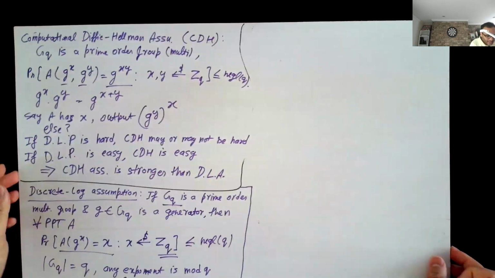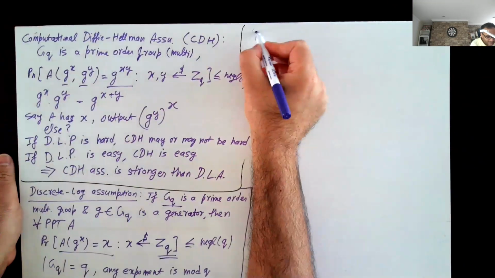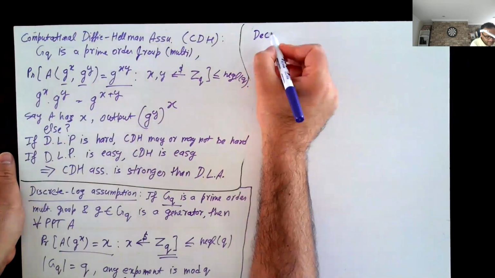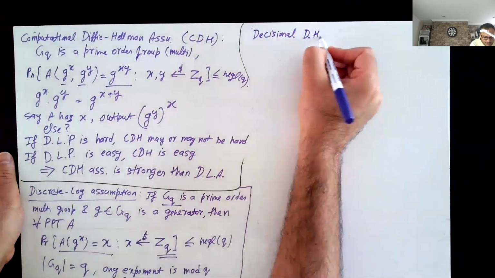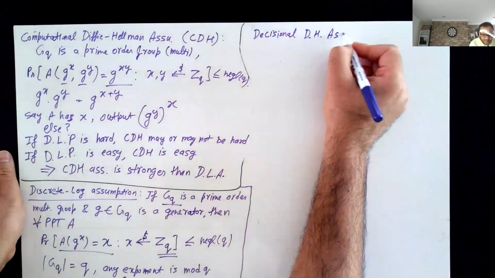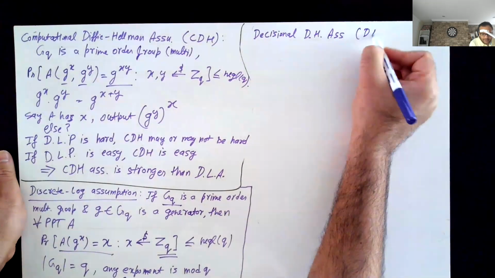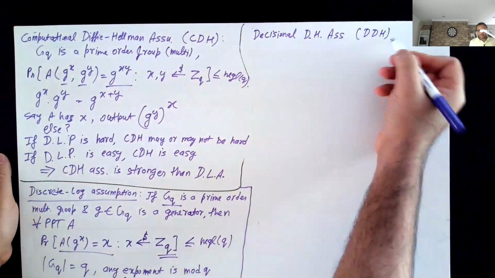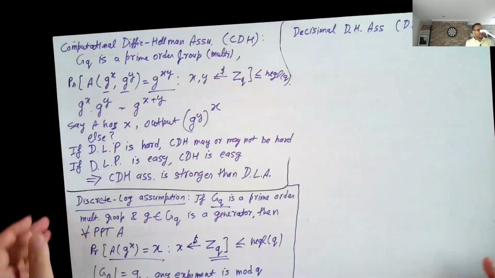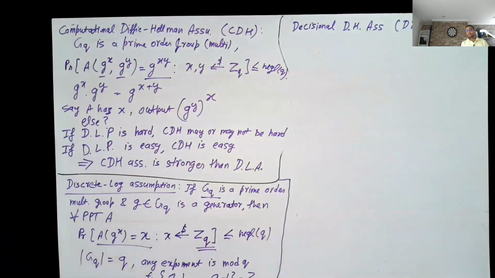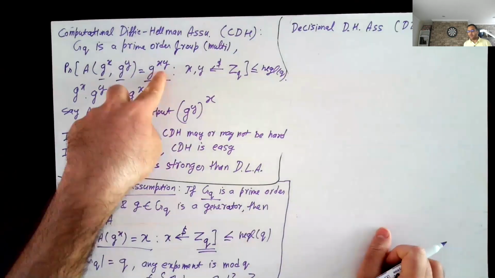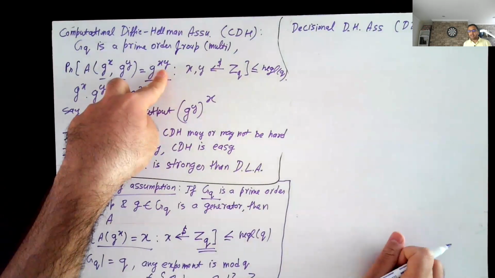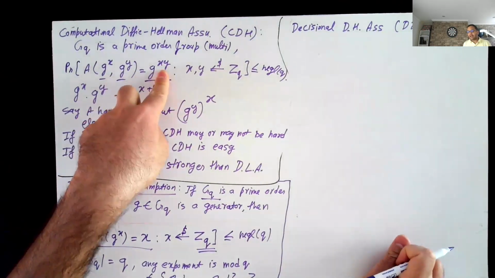Then finally, we will look at the decisional Diffie-Hellman problem. The decisional Diffie-Hellman assumption is also called the DDH assumption. This assumption is very similar to the CDH assumption, except that now the adversary might even be given g to the power xy, and still the adversary cannot distinguish it from a random group element.